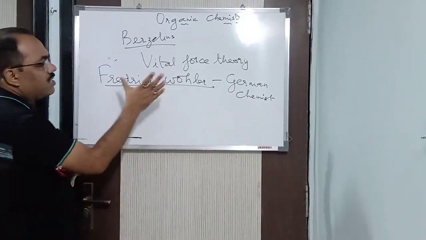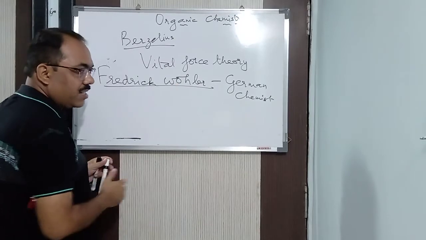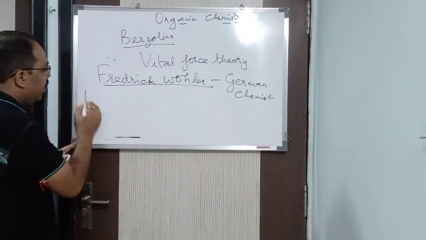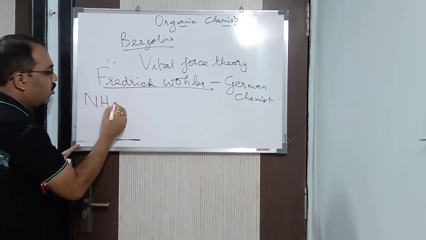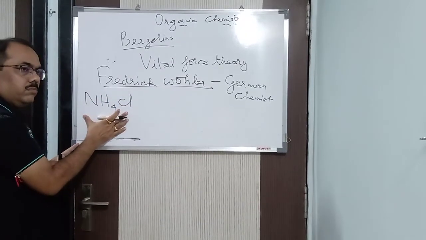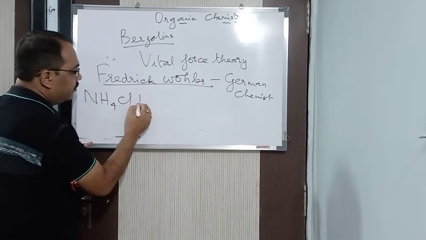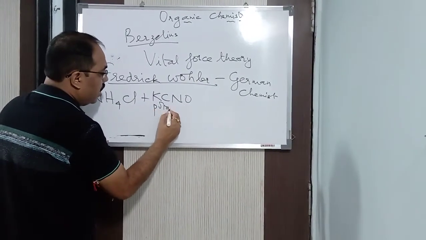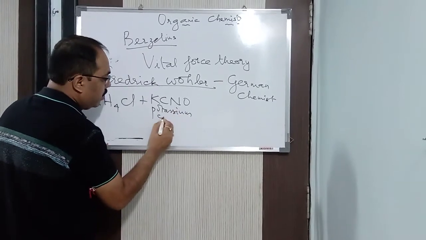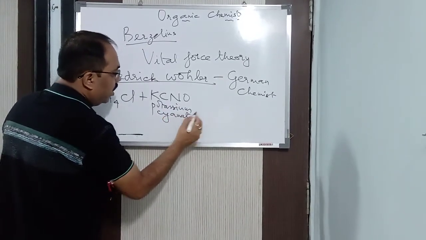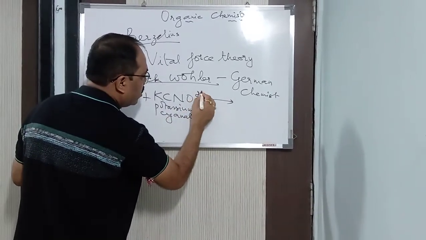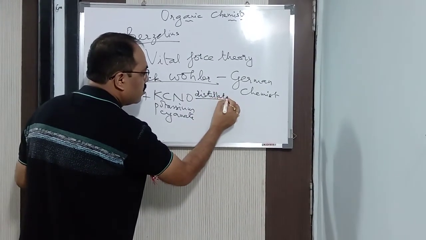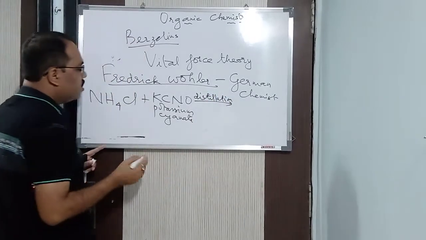So what I said, he accidentally prepared urea. Actually, he was distillating two compounds. What was that? He took ammonium sulfate or ammonium chloride, anything you can take here, and potassium cyanate. He went for distillation of these two compounds.